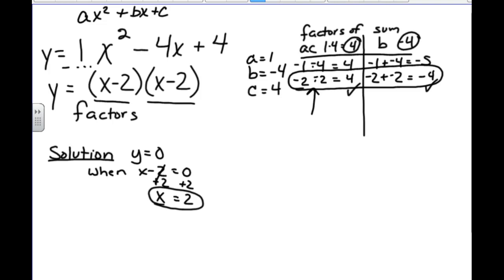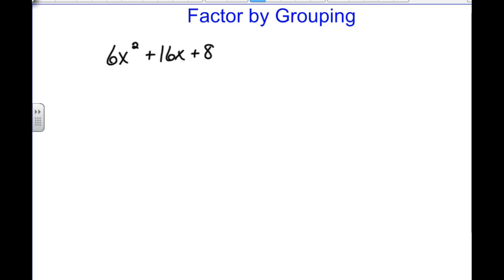However, not all the time will my leading coefficient be 1. Sometimes my leading coefficient is something else, like this problem: 6x squared plus 16x plus 8. When we factor any quadratic equation or any equation at all, we need to look at all the terms.